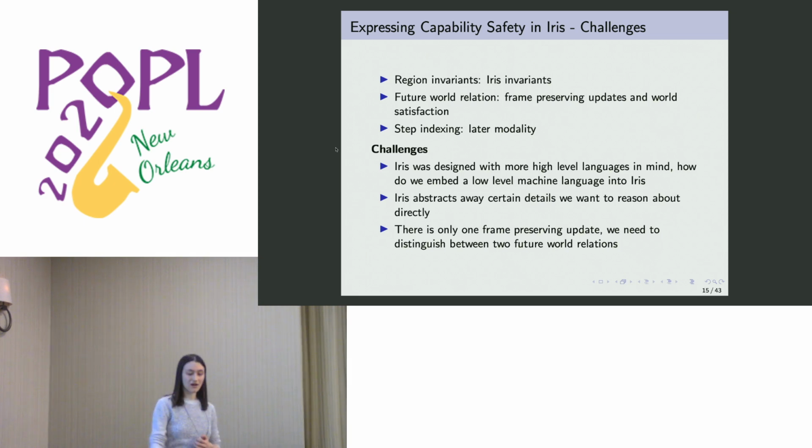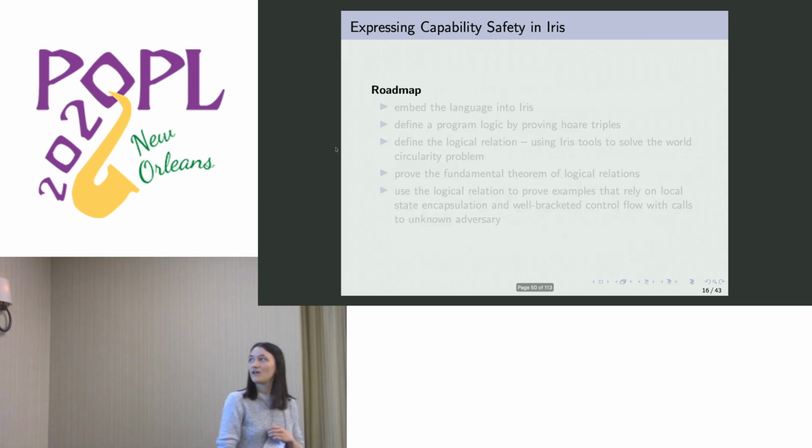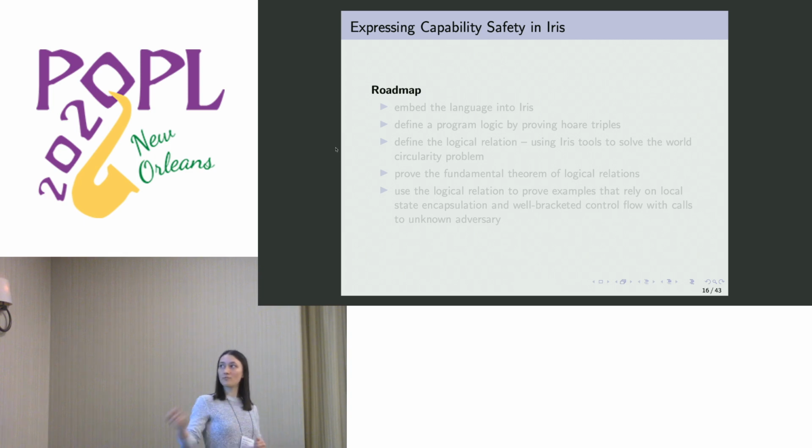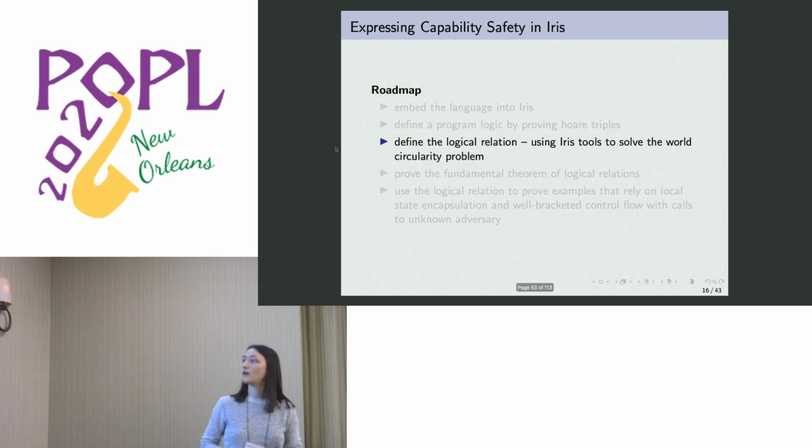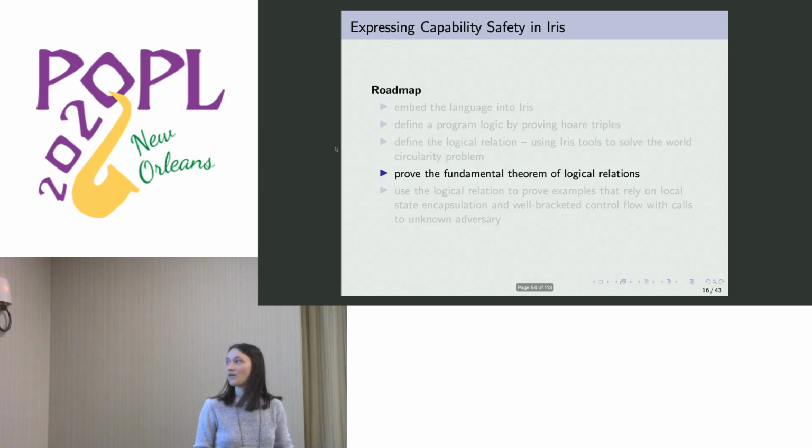So we need to somehow pull out some of the things that Iris abstracts away to reason about it directly. But the roadmap for actually expressing capability safety in Iris is first to embed the language into Iris. It is then to define a program logic by proving core triples. Next, actually defining the logical relation. And here we use the Iris tools to solve the world circularity problem.